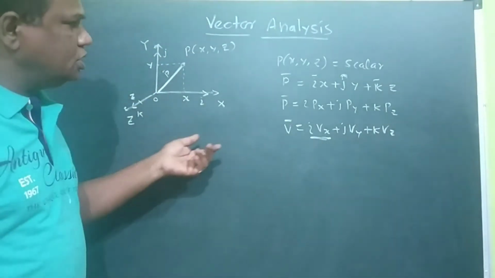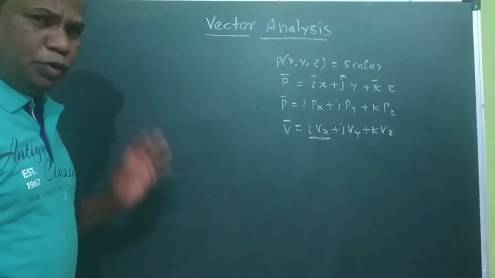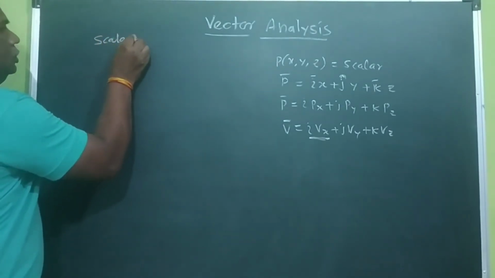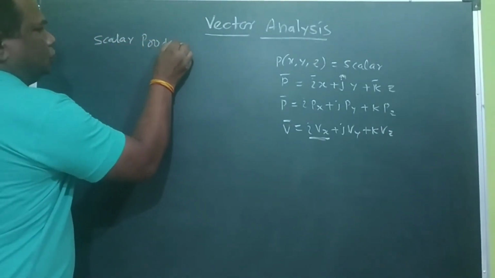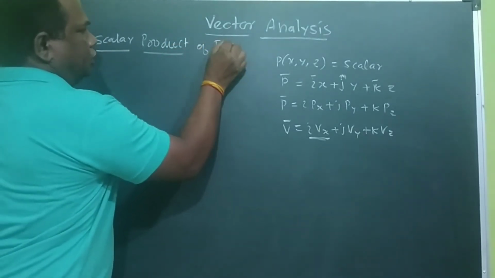So this is the representation of different vectors. Now we are going to consider the scalar product of two vectors.